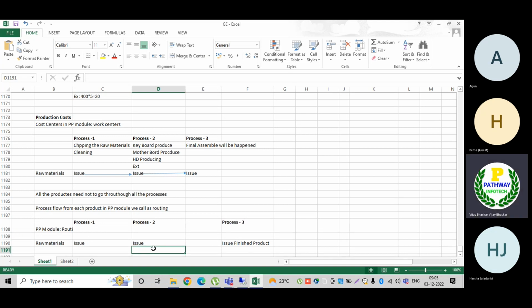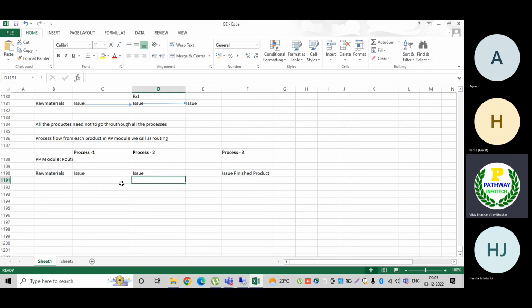Okay, fine. So I have issued raw materials to the process one by one. Then what is my wages? Let us assume my wages cost would be 3 lakh rupees. For whoever is working, I mean the workers, for them I am paying the wages.